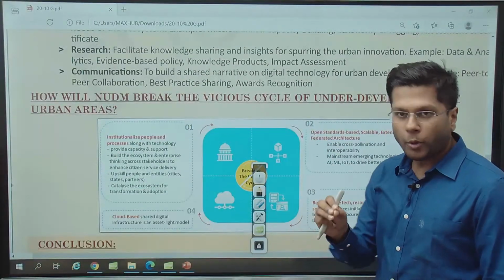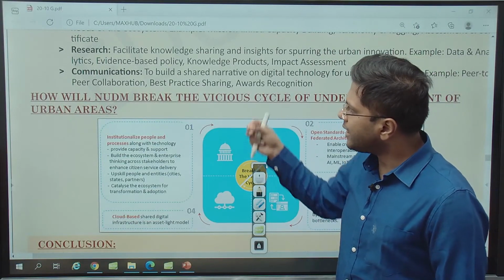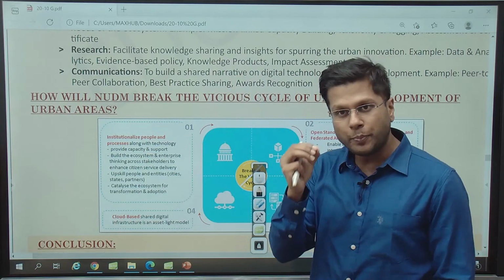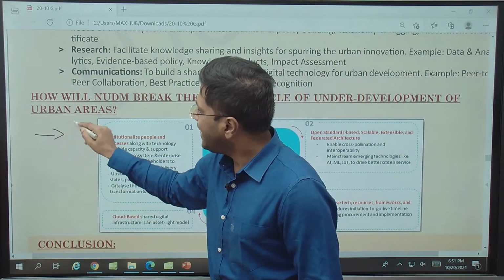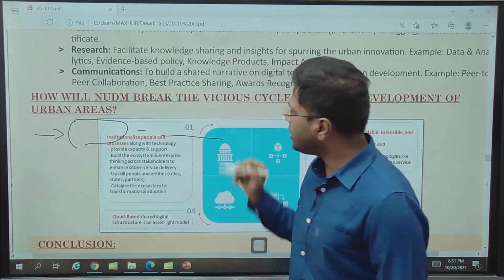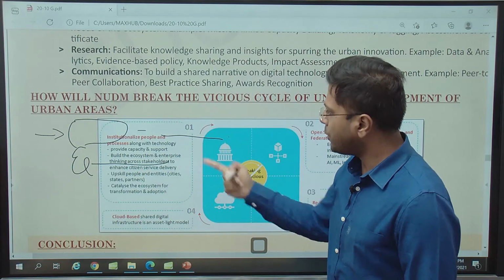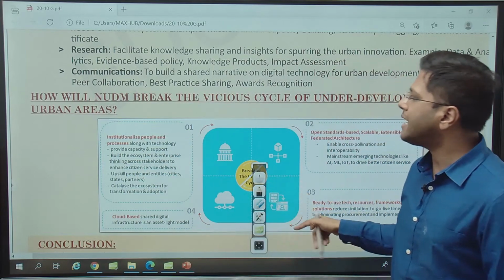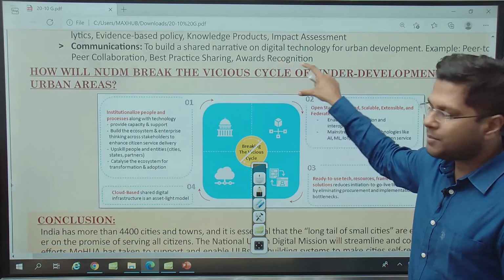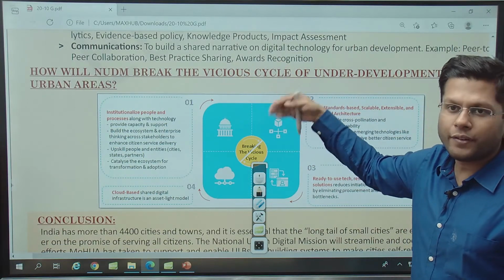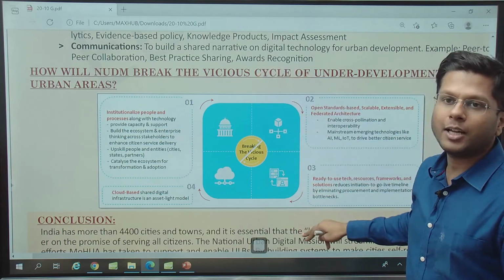This is where I would like to point. Whenever you come across an issue like this, where there are a lot of points to be presented, you have to present them with specific examples and try to cover the heading here, maybe small explanation in a few phrases, and then put an example right across, right? Just like I put some couple of examples, you got to put these kind of examples there, right? So through these kind of mechanisms, the vicious cycle, the regressive cycle of urban areas, will be broken up by the urban digital mission.